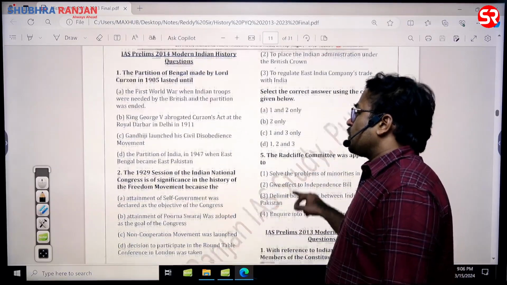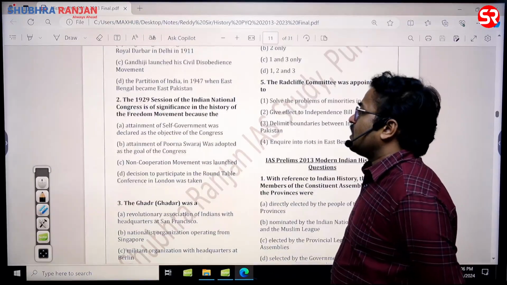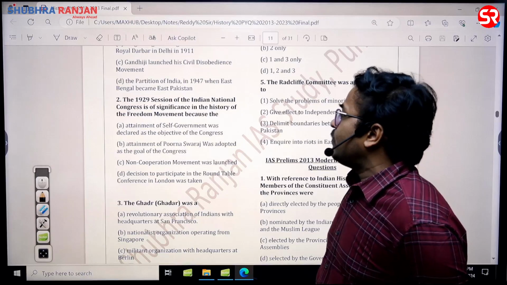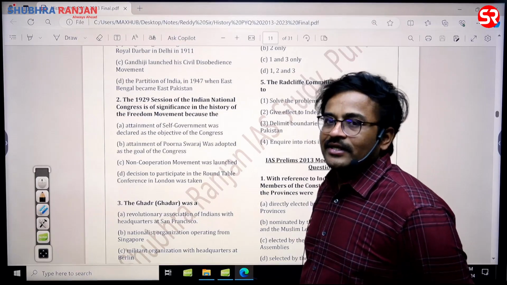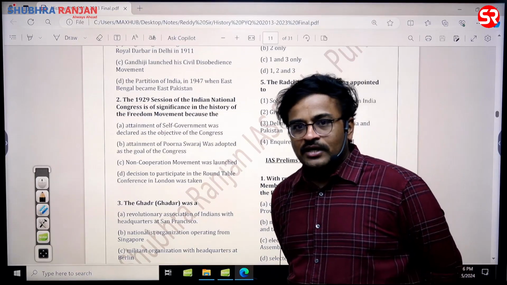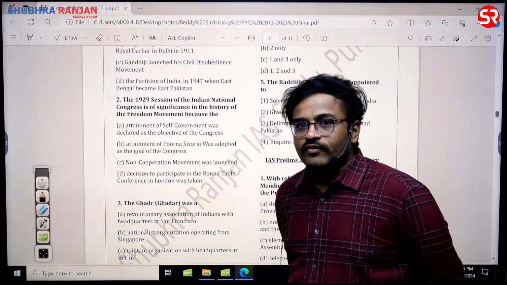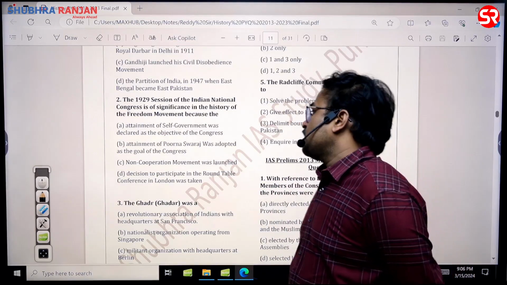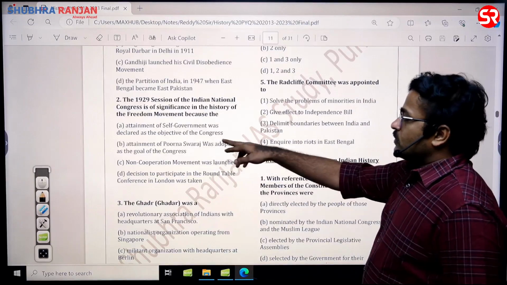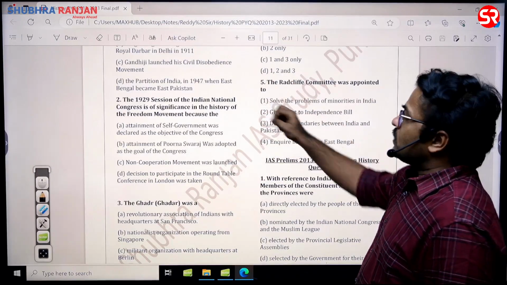Then the 1929 session of the Indian National Congress is of significance in the history of freedom movement because of. 1929 session is Lahore session, Purna Swaraj. So in fact, you have to make a list of all the important sessions, sir. So the answer for this question is attainment of Purna Swaraj. B is the answer. Jawaharlal Nehru is the president of this session.